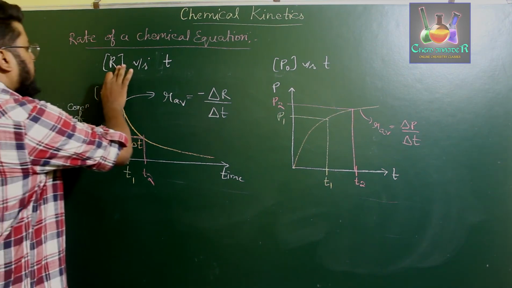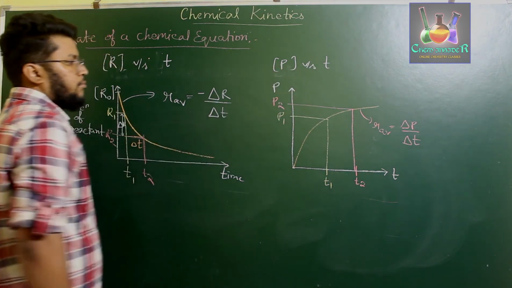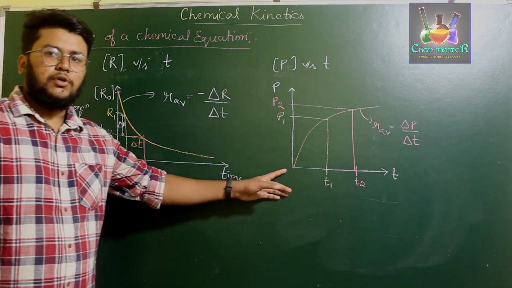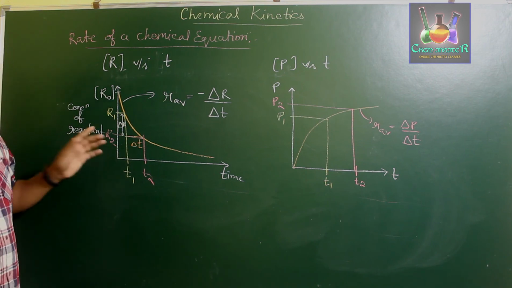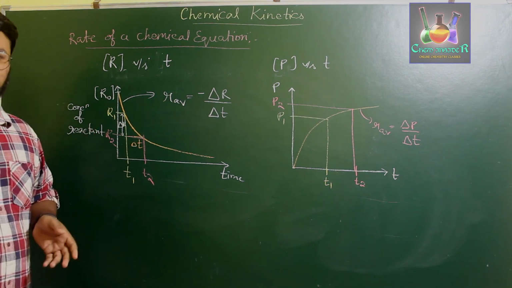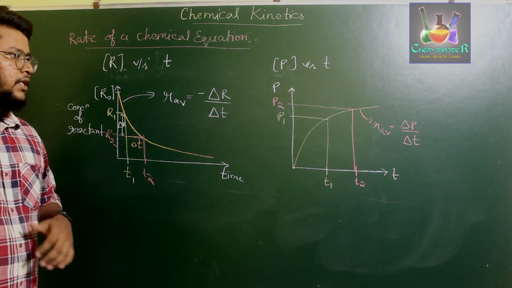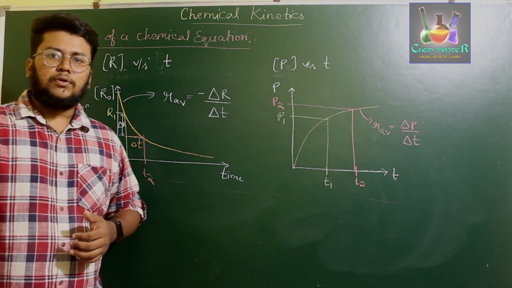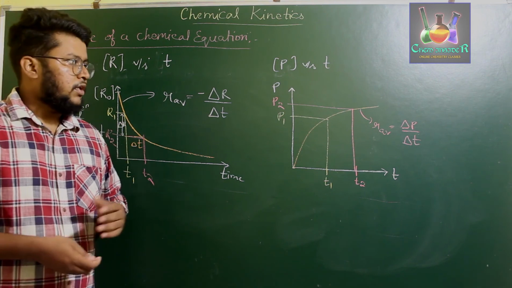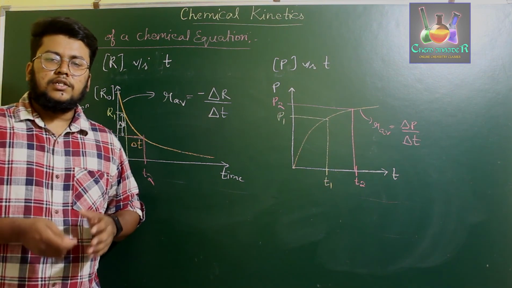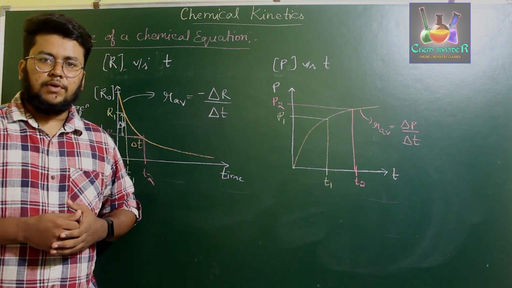This is concentration of reactant. This is concentration of product. This is a positive exponential curve. This is a negative curve. Okay. So this is about the rate of a chemical reaction and unit of rate of a chemical reaction. In the next video, we'll discuss the instantaneous rate of a chemical reaction.